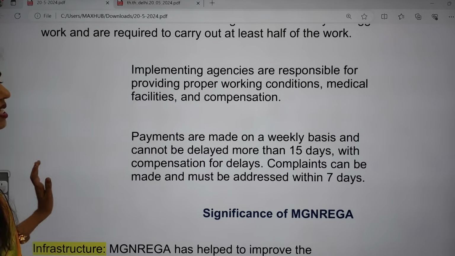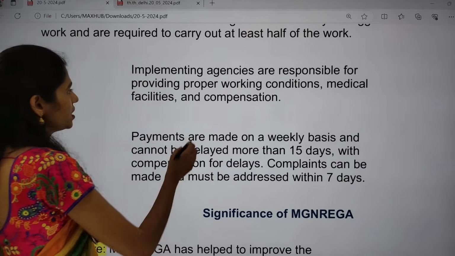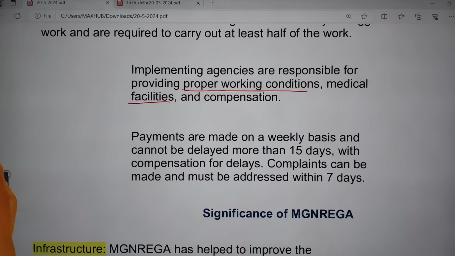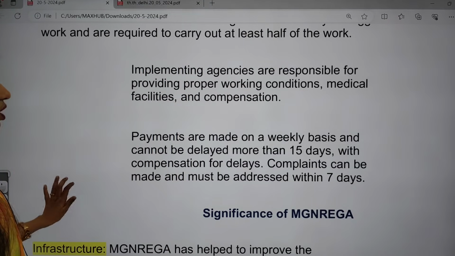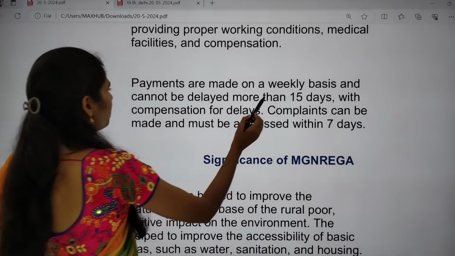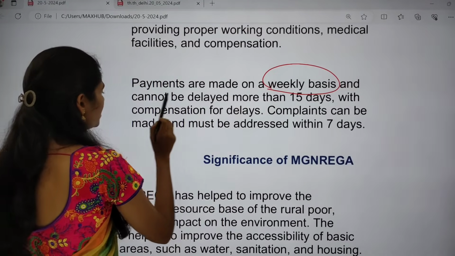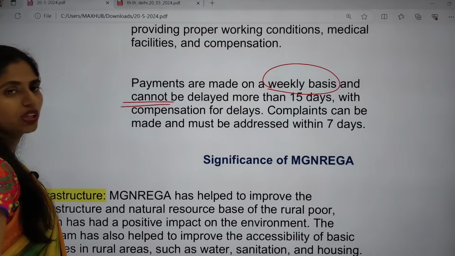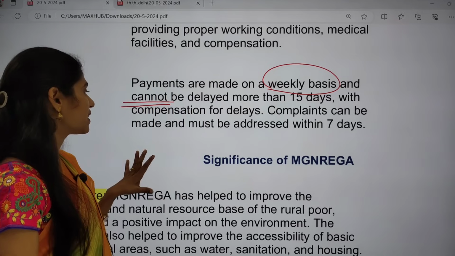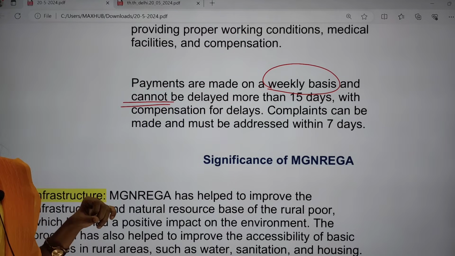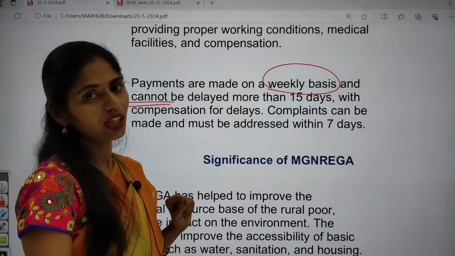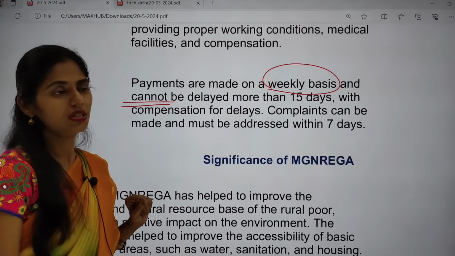So implementing agencies are responsible for providing proper working conditions, medical facilities and compensation, and the payments are made on a weekly basis. It is also very important. Payments will be made on a weekly basis and they cannot be delayed more than 15 days. And one more thing here is, complaints can be made and they have to be addressed within 7 days of time. So in this way, a lot of transparency and accountability is maintained in this type of scheme.